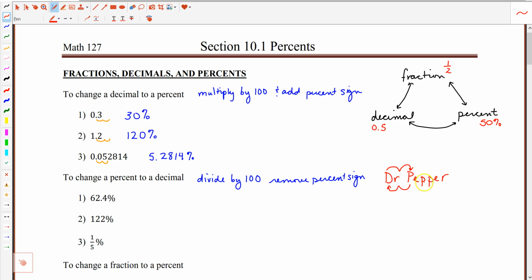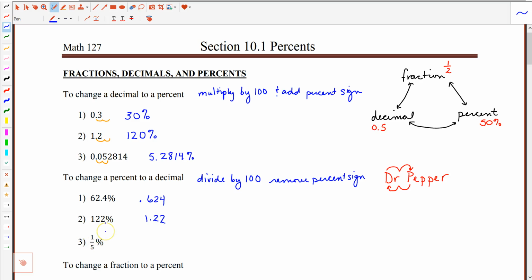So in this word Dr Pepper, how do I get from the P to the D? I would go 2 to the left. So to change from a percent to a decimal, we move the decimal point 2 to the left. On these examples, if I move this decimal point 2 to the left, I would get 0.624. In this example, the decimal point is right here, so if I move that decimal point 2 to the left, I would get 1.22.